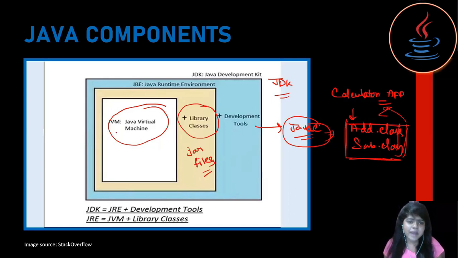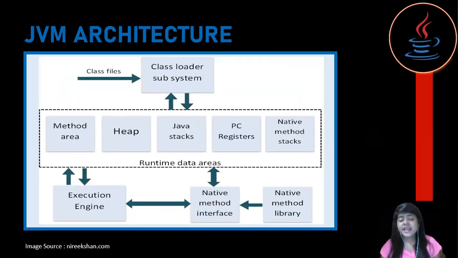Now let us understand the abstract machine of the JDK, that is JVM. This is the diagrammatic representation of our JVM architecture. First, we load our .class file that has been converted by javac. It is our bytecode. We load this in the class loader in JVM. Don't think that we load all the .class files at a time. No, we load them on a requirement basis, and it depends upon the JVM. Then the bytecode verifier verifies this.